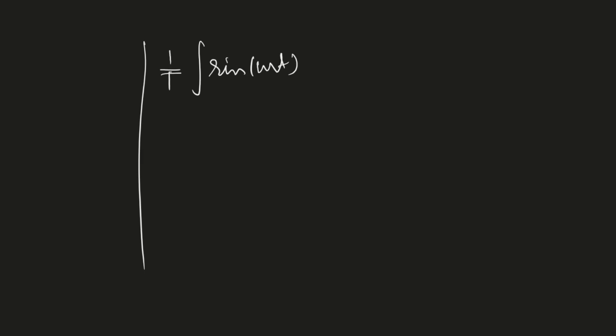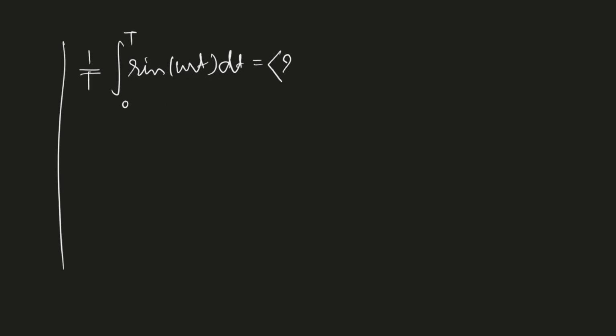Before going to this, if T is the time period, then this one is nothing but the average of sine omega t. You can understand that this is given, and this is 0. You can calculate, but as this is going to be used everywhere, I am not going to calculate it again and again.